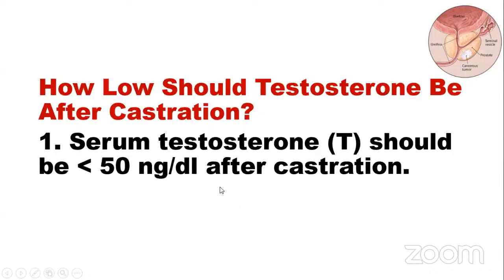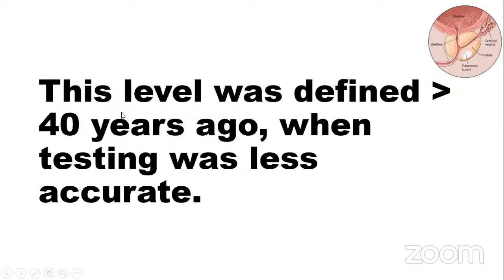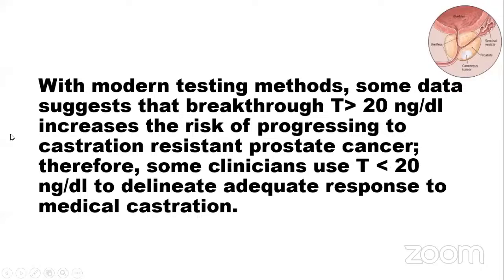Okay, so the old definition is less than 50 nanogram per deciliter. This indicates that the testosterone is low. But the new guideline, since that was 40 years ago, the new definition is less than 20.